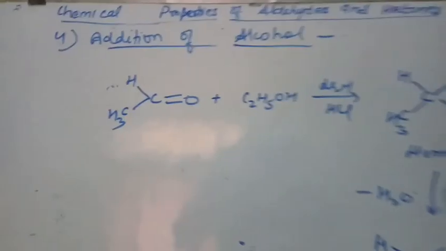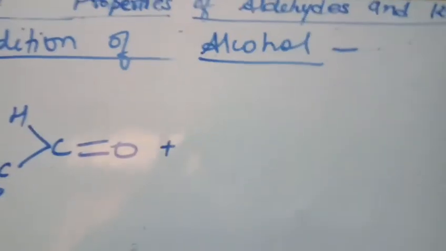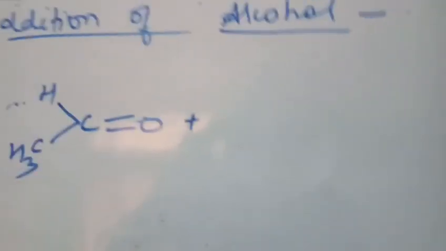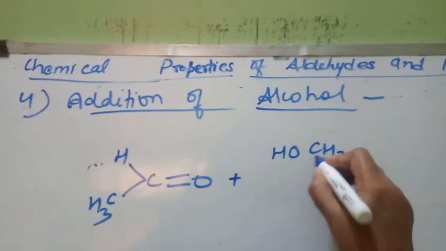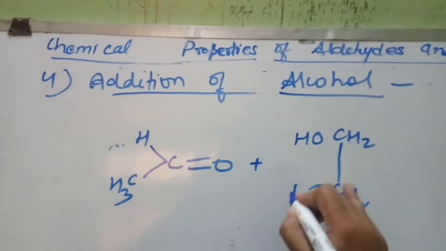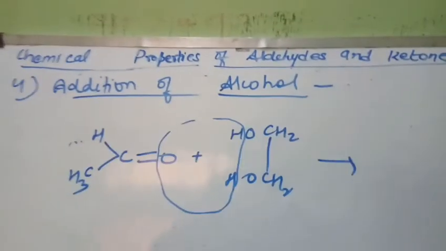Now if ketones are treated with dihydric alcohol, such as ethylene glycol, then a cyclic compound is formed.